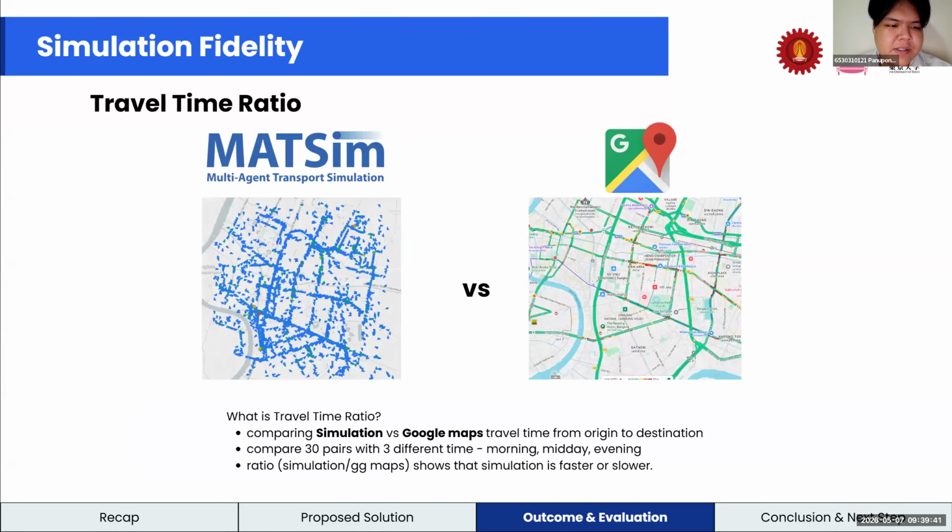Our final evaluation is simulation fidelity, measured by the travel time ratio. We compare simulation travel times against Google Maps across 30 origin-destination pairs during 3 peak periods: morning, midday, and evening. This validates how closely our model reflects real-world traffic.